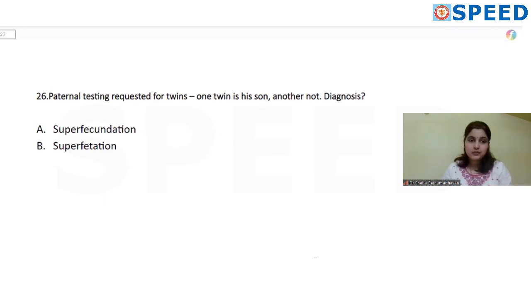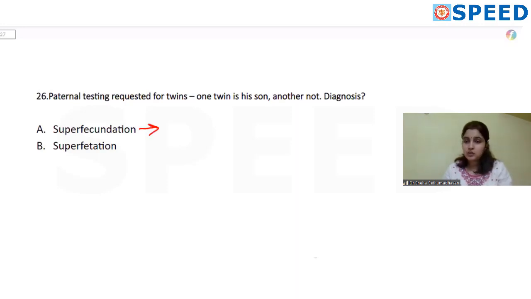A father has gone for paternity testing for twin babies, and the result has come back as one of them is his son and the other is not. What is the diagnosis? There is always a confusion between superfecundation and superfetation because they sound the same.